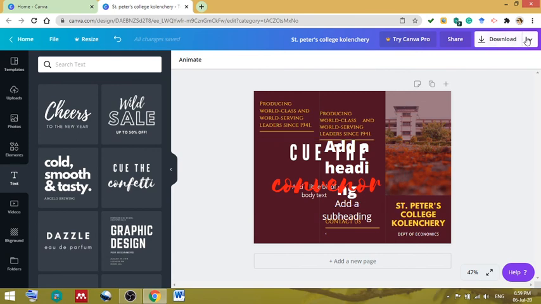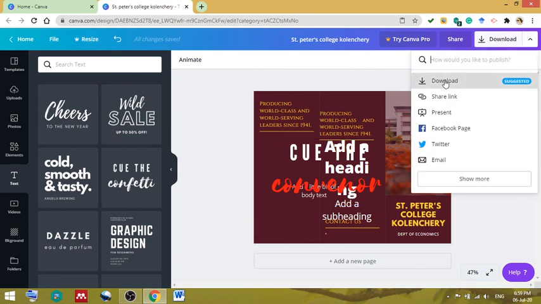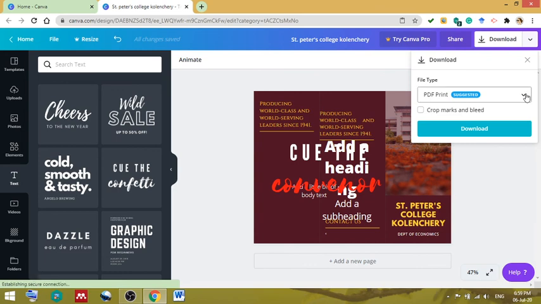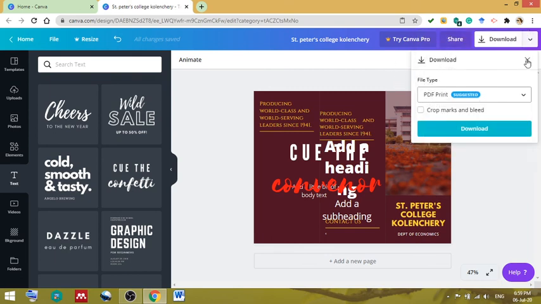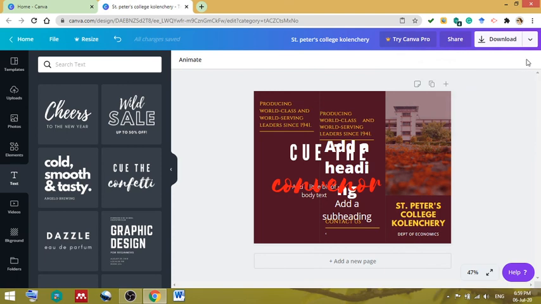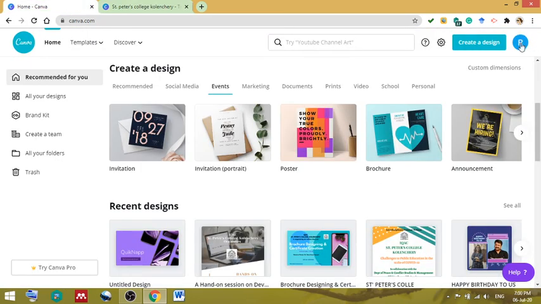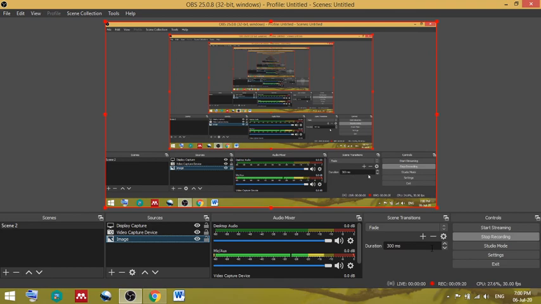And finally, to download, you have so many options. You can either download it in the form of PNG or JPG or PDF, video or GIF. And with that, your brochure is saved to your system and it will forever remain in your mail ID. So this is how Canva is useful for us, our brochure making. Thank you.